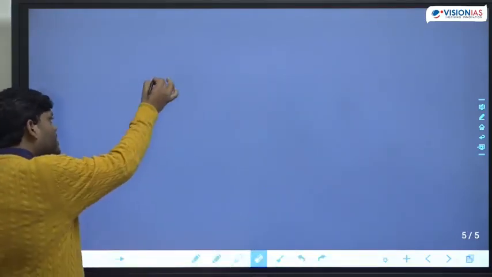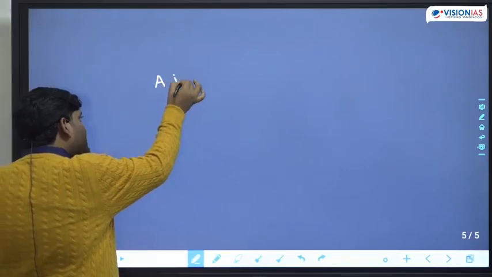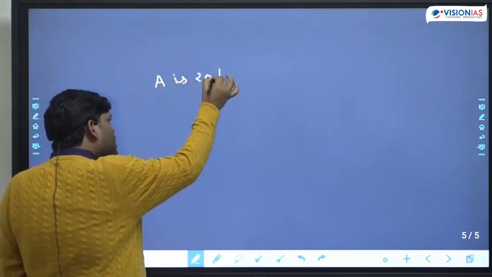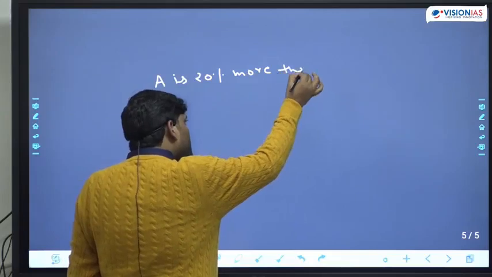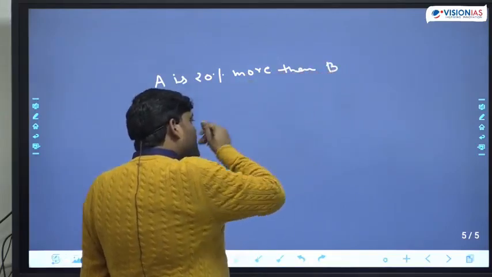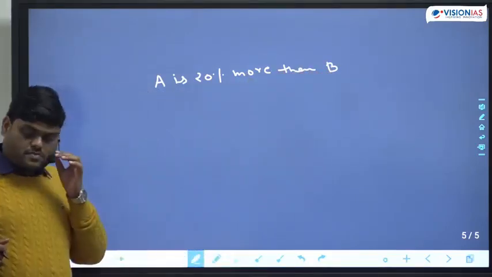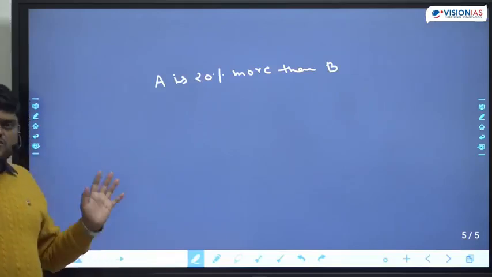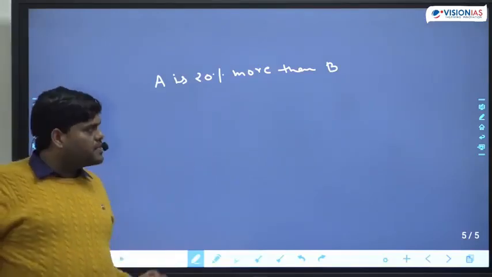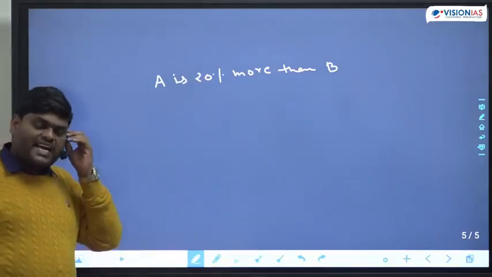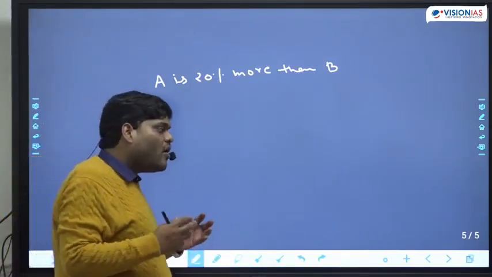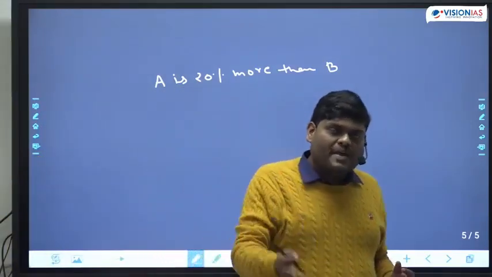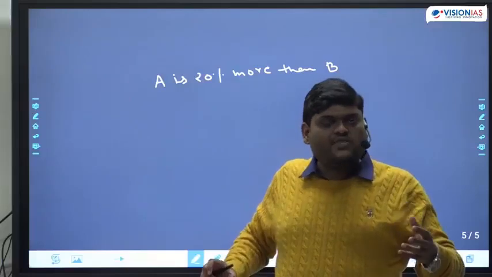Now a statement: A is 20% more than B. This is a statement. See what I am doing for you. What am I doing right now? I'm just decoding all the statements which are coming in the examination, and you guys face the problem.